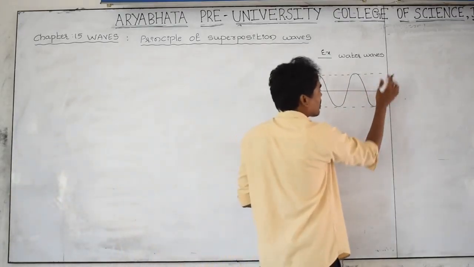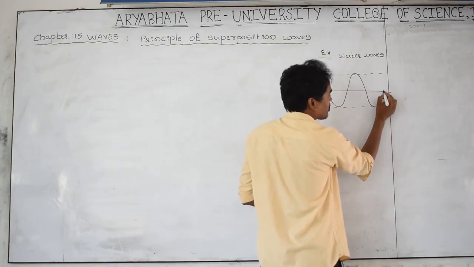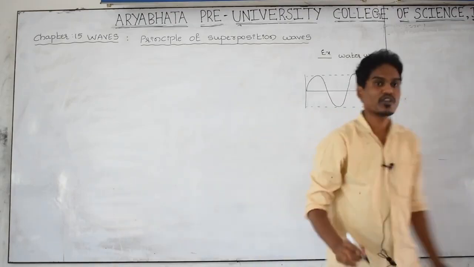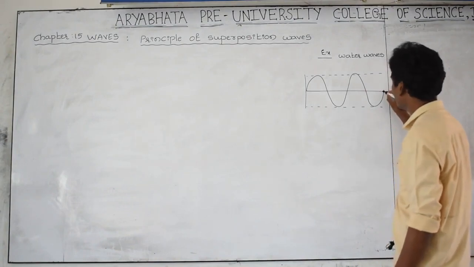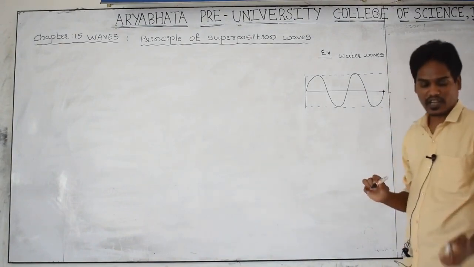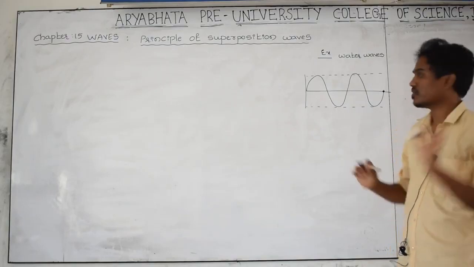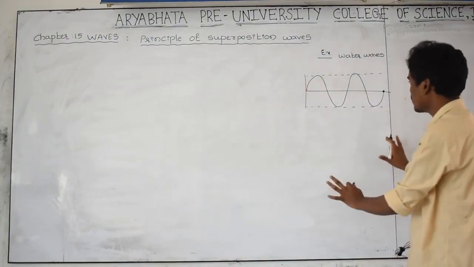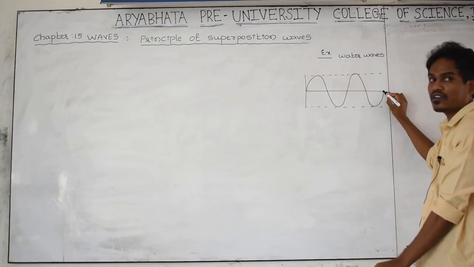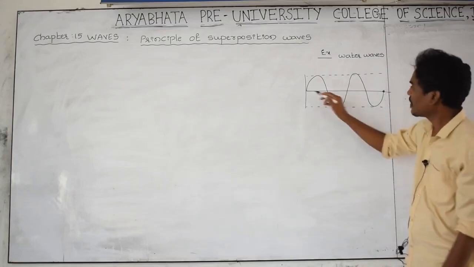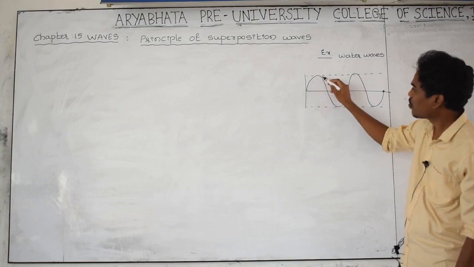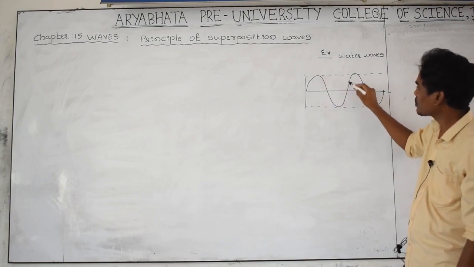For convenience, I am taking one point here. This point is nothing but one of the objects. Consider a point P here. For convenience, I am taking the marker cap. This is all the water medium, and here on the surface of the water a marker cap is there. The wave, meaning the disturbance, is moving in the form of a wave like this.